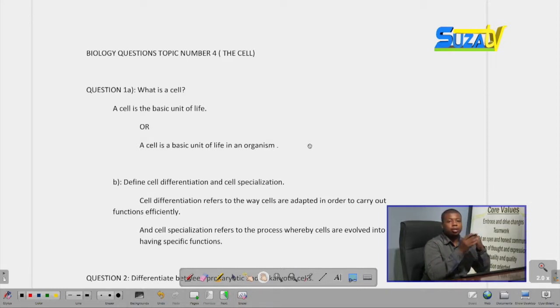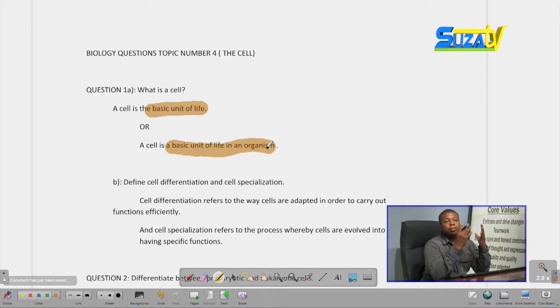You can answer in two ways. You can either say a cell is the basic unit of life. A simple answer. Or if you want a more specific answer, you can say a cell is the basic unit of life in an organism, which is more specifically saying any organism.